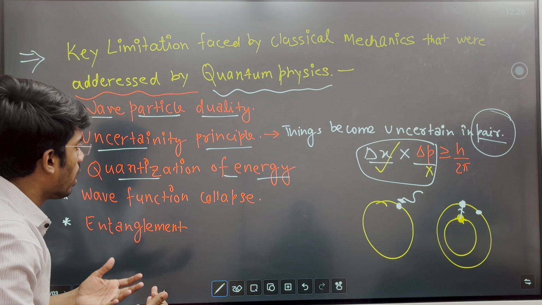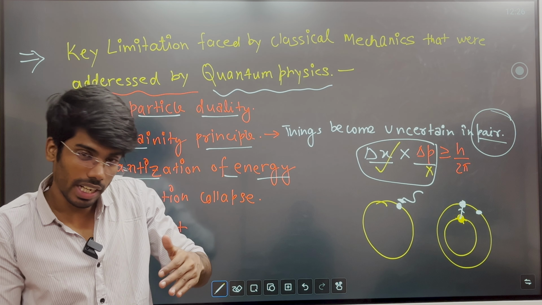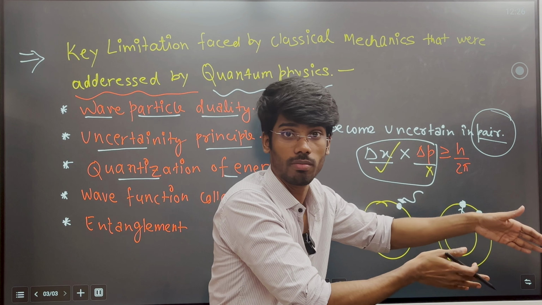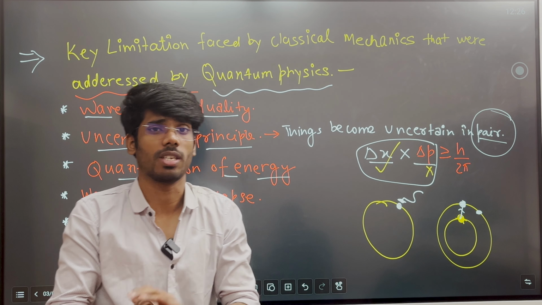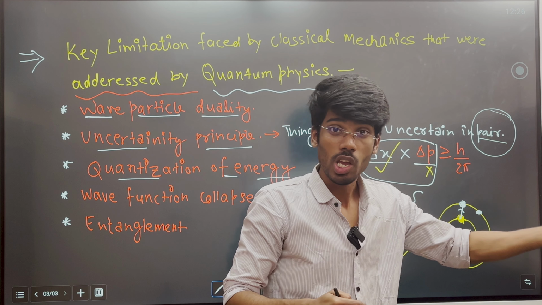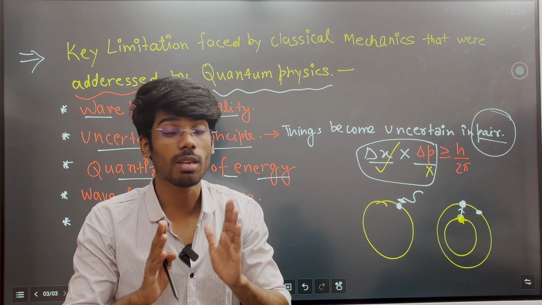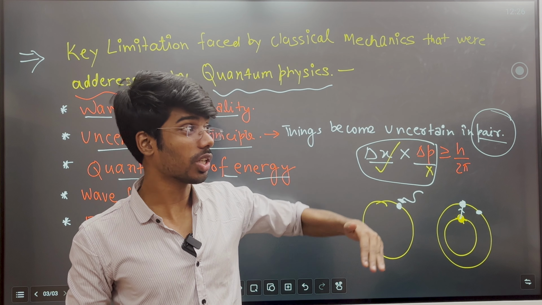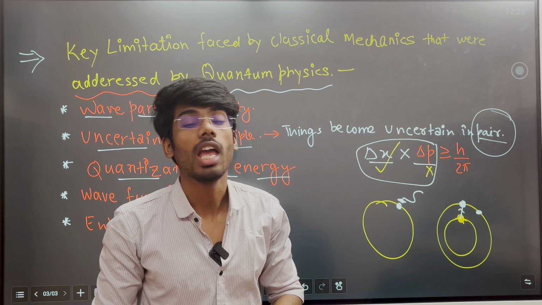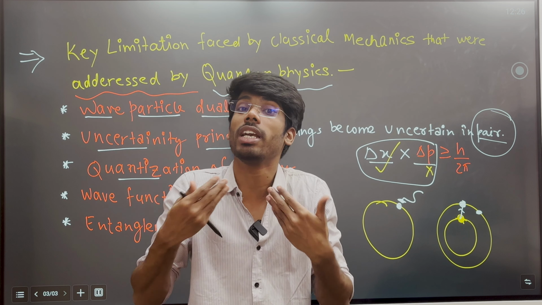Max Planck explained that when you heat some material, it emits certain radiation, and it is obvious. According to classical physics, when you heat any material, its intensity increases continuously. But in reality, it does not happen. Every individual color has its own maximum intensity.